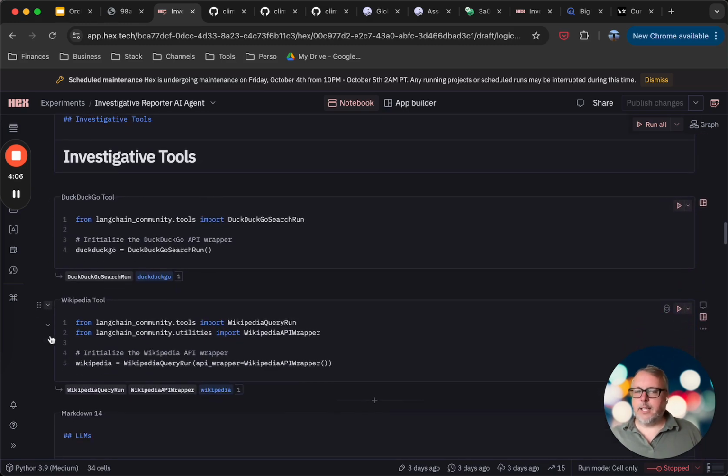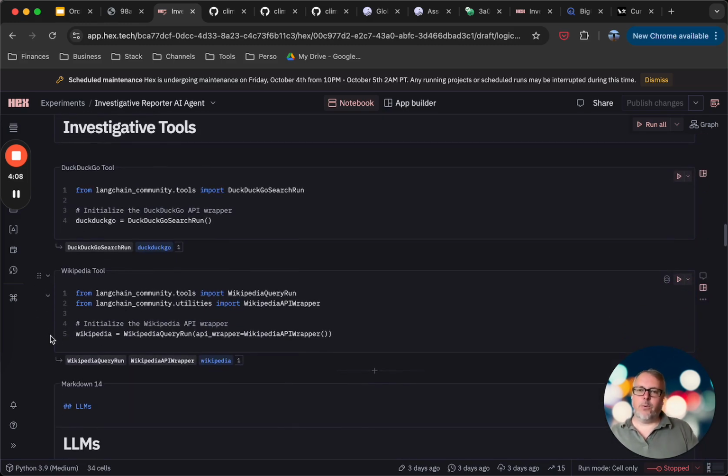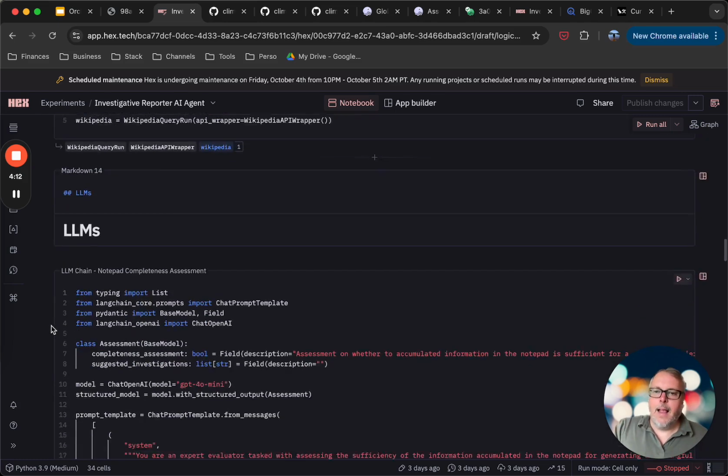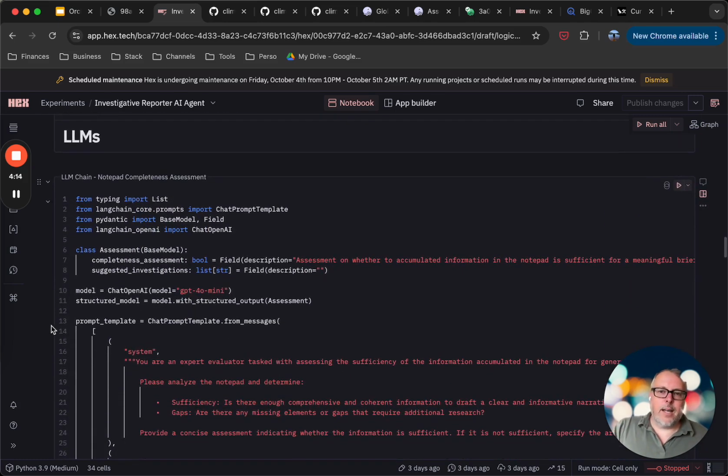We have the investigative tools. So in our case, we're just using DuckDuckGo for our search engine, and then Wikipedia.